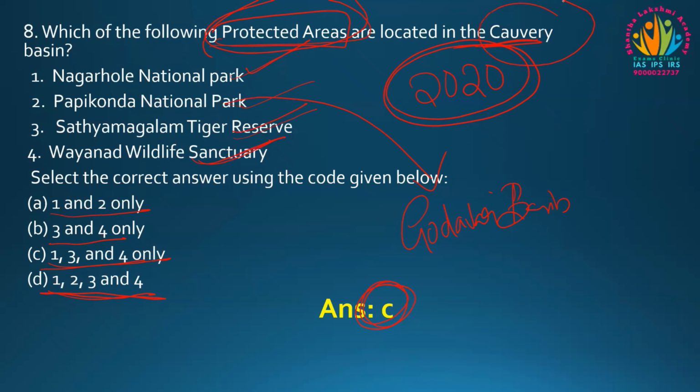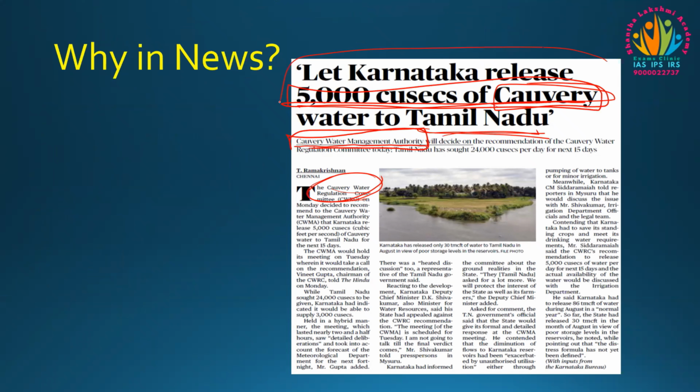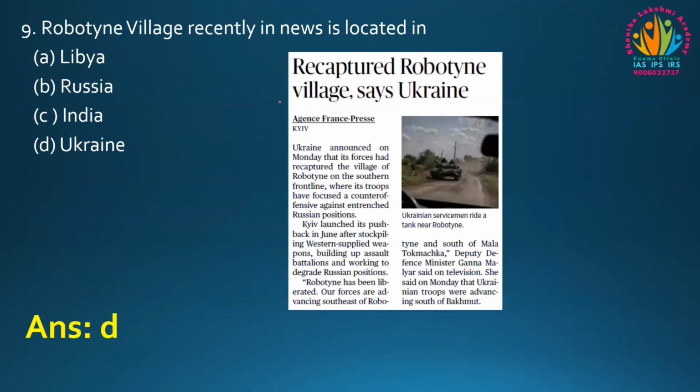So why is the Kaveri Basin in the news? We all know that there is a tussle between Karnataka and Tamil Nadu regarding the Kaveri water issue. Regarding this, the Kaveri Water Regulation Committee has decided to recommend to the Kaveri Water Management Authority to release 5,000 cusecs of Kaveri water from Karnataka to Tamil Nadu. This is the news from The Hindu. And moving to the next one.